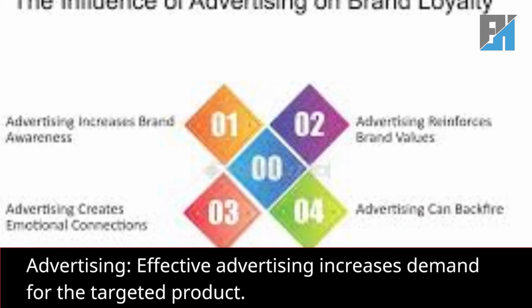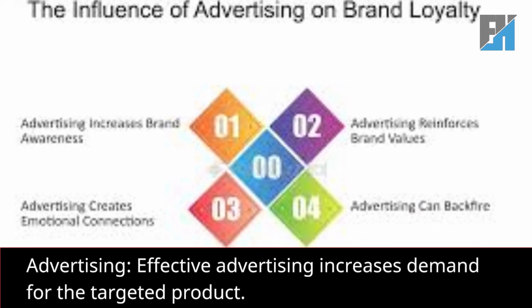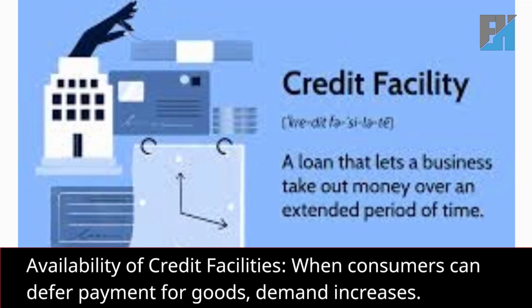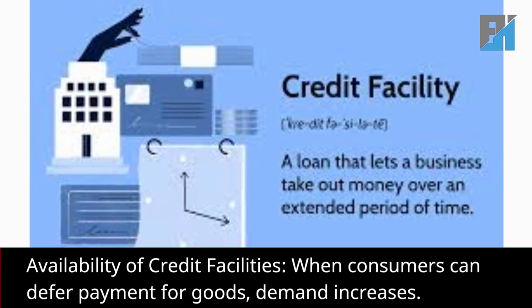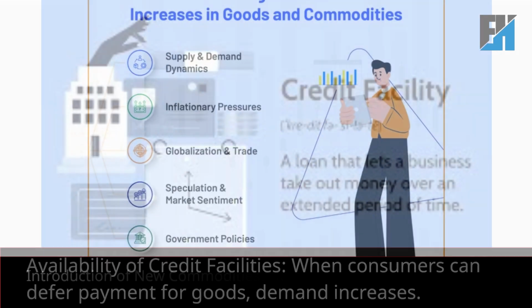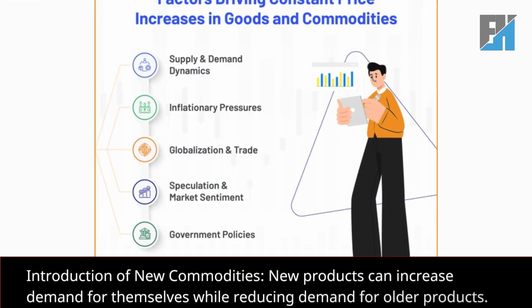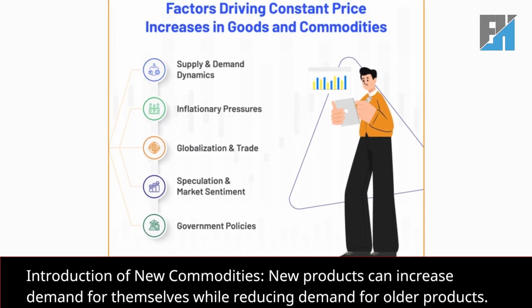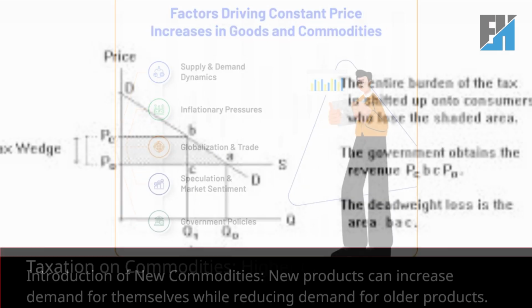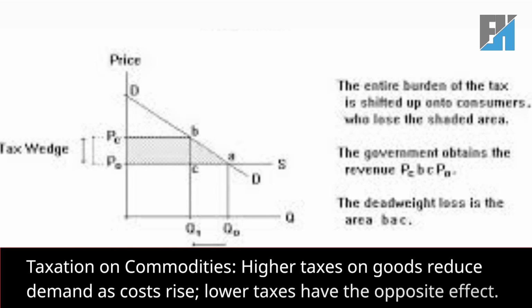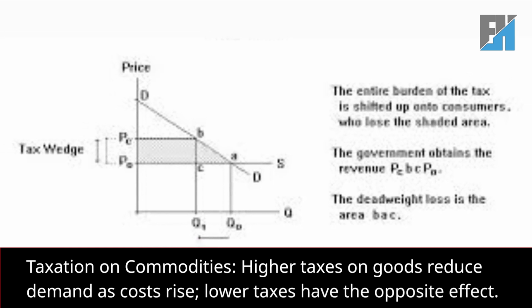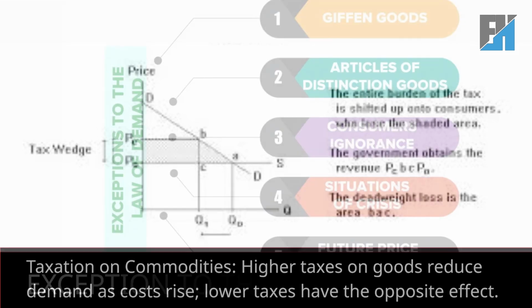Advertising: effective advertising increases demand for the targeted product. Availability of credit facilities: when consumers can defer payment for goods, demand increases. Introduction of new commodities: new products can increase demand for themselves while reducing demand for older products. Taxation on commodities: higher taxes on goods reduce demand as costs rise, lower taxes have the opposite effect.